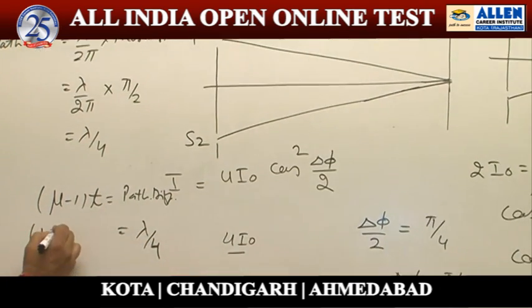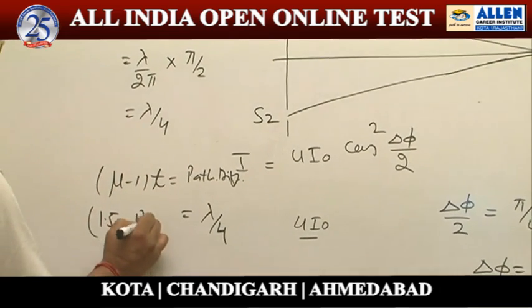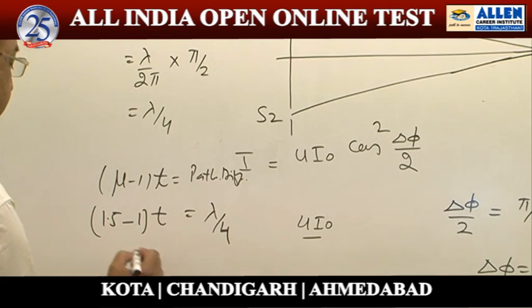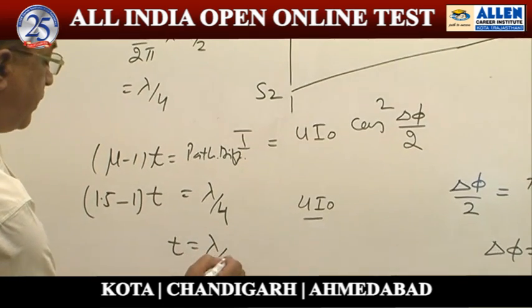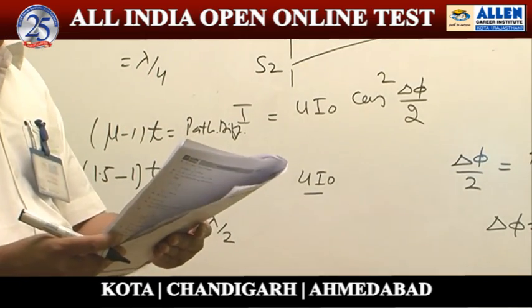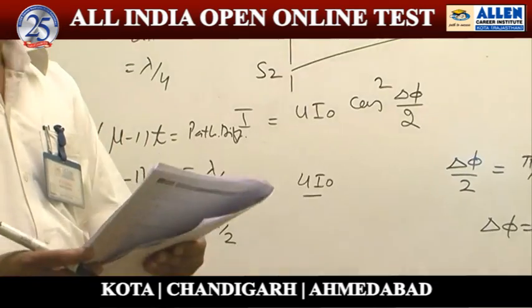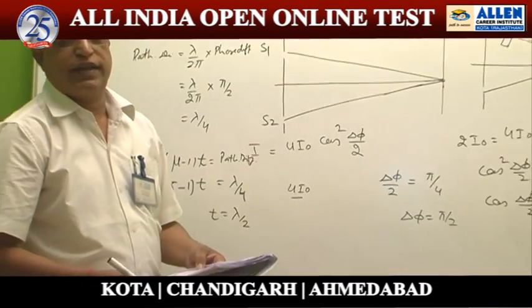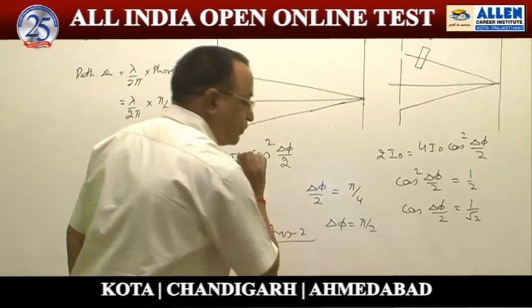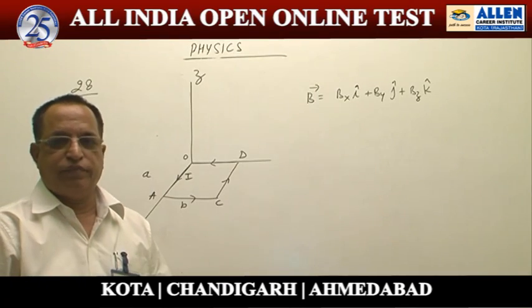Mu is given as 1.5. I want t. It gives 0.5 here, meaning 1 by 2, so t equals lambda by 2. That means the required thickness of the plate will be lambda by 2, and hence option number 2 is the correct answer. Answer is 2.